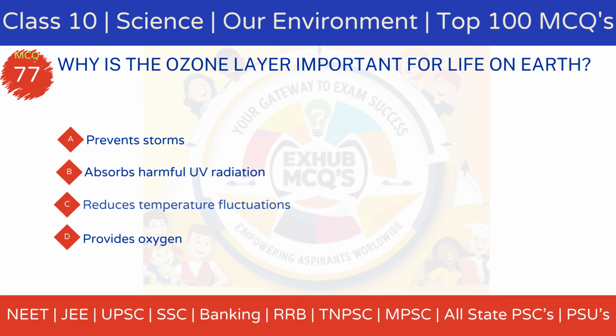MCQ 77. Why is the ozone layer important for life on Earth? Option A, prevents storms. Option B, absorbs harmful UV radiation. Option C, reduces temperature fluctuations. Option D, provides oxygen.